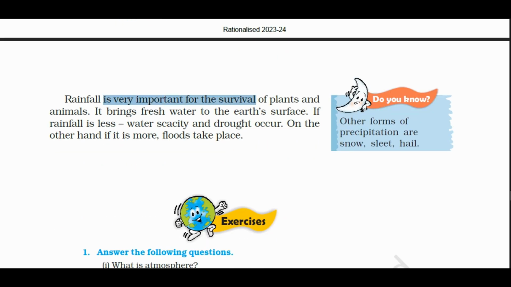Rainfall is very important for survival of plants and animals. It brings fresh water to the earth's surface. If rainfall is less, water scarcity and drought occur. On the other hand, if it is more, floods take place. Do you know other forms of precipitation are snow, sleet, and hail?